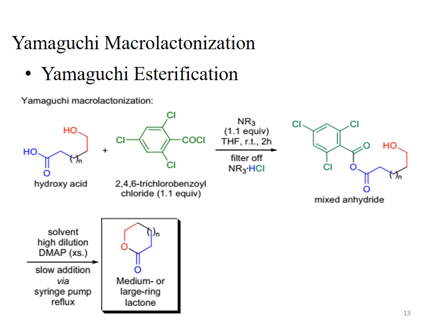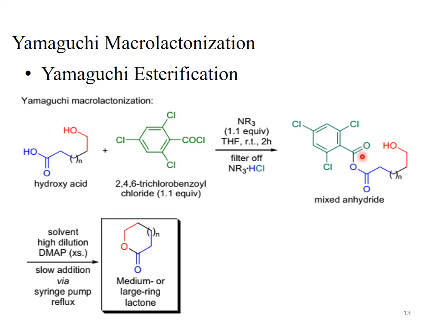Then intramolecular cyclization occurs. The two parts of the reactant, the same molecule, will react with each other and give us the cyclic product. What happened? This mixed anhydride dissolved in a solvent is added to the refluxing solution of DMAP through a syringe pump.